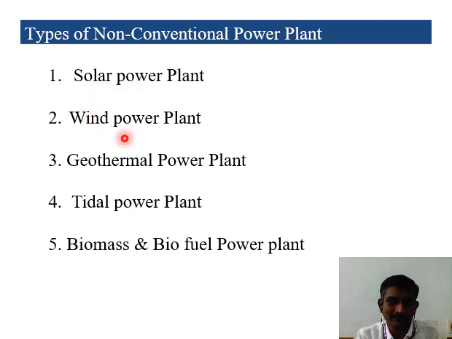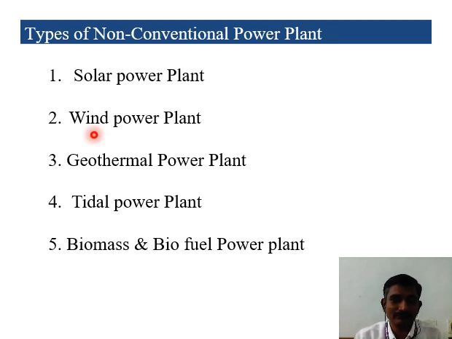Solar, wind, geothermal, tidal, biomass, and biofuels. These are the types of non-conventional power plants. So here we are using solar energy, and here we are using wind energy. When high wind is produced by nature, automatically the blades rotate. All of you have seen that in your areas the wind turbines rotate.